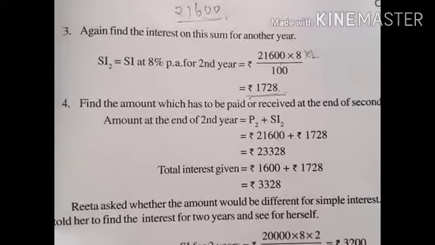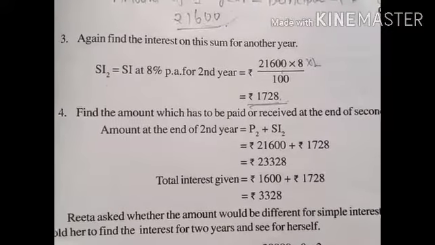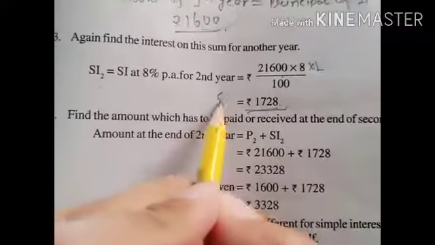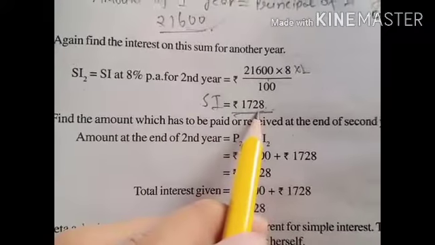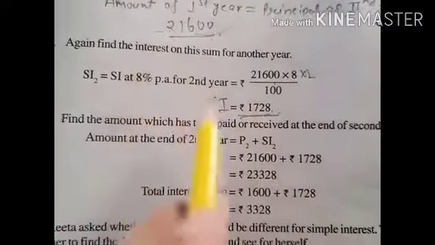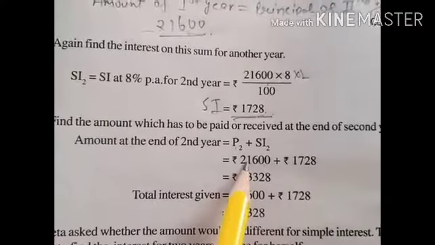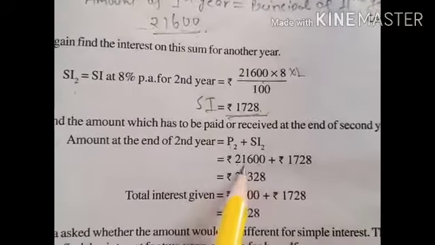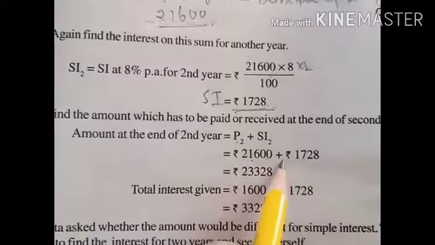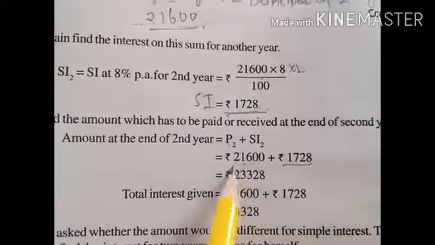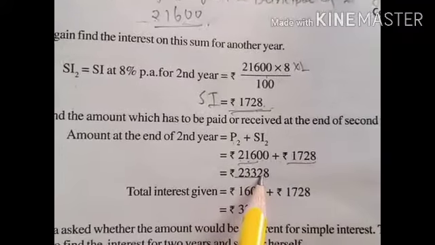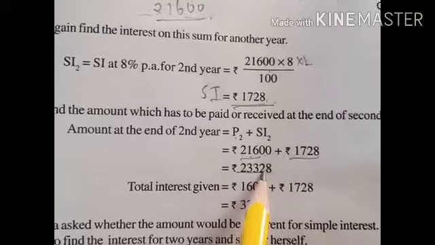When we are going to find the amount, we have to add this simple interest with the principal, and the principal is 21,600 rupees for the second year. So it will become 23,328.